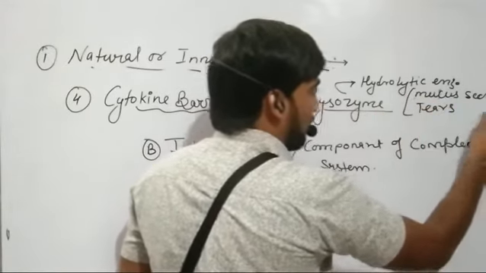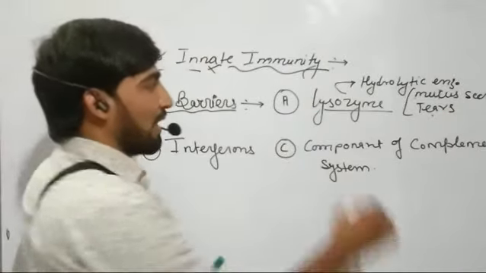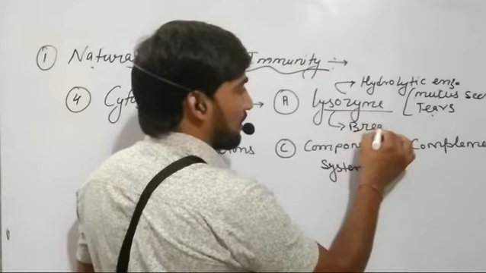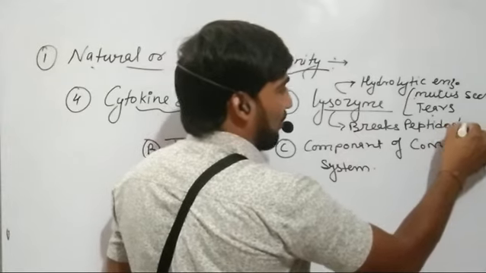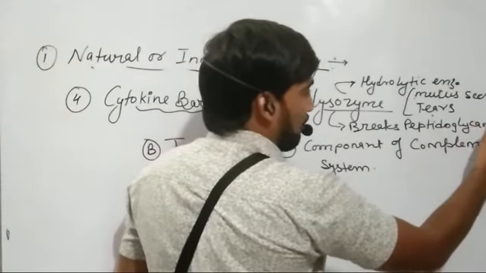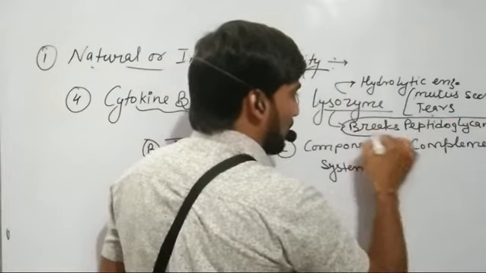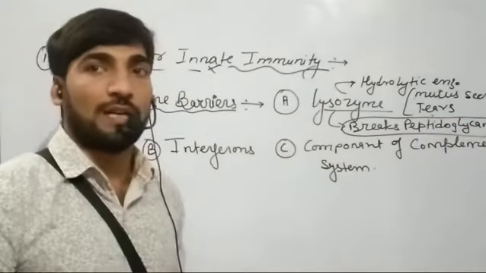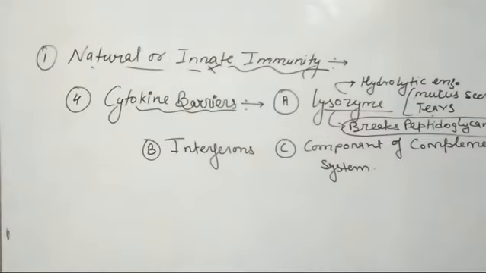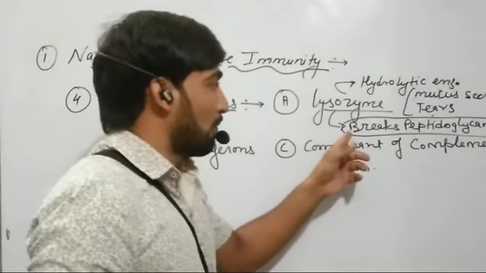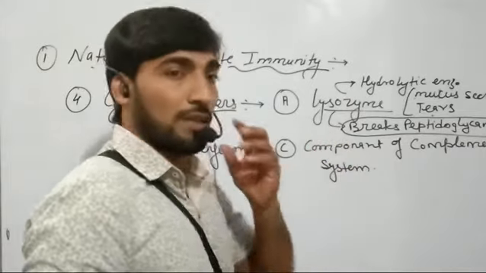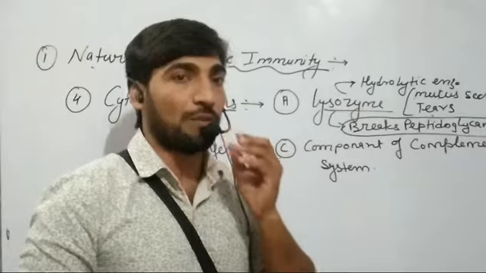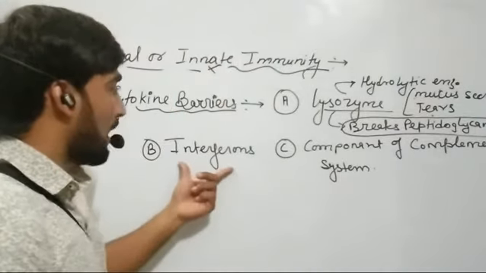These lysozymes break the peptidoglycan layer of the bacterial cell wall. So they are responsible for the breakdown of the peptidoglycan layer of the bacterial cell wall, and for the lysis or killing of the bacteria.